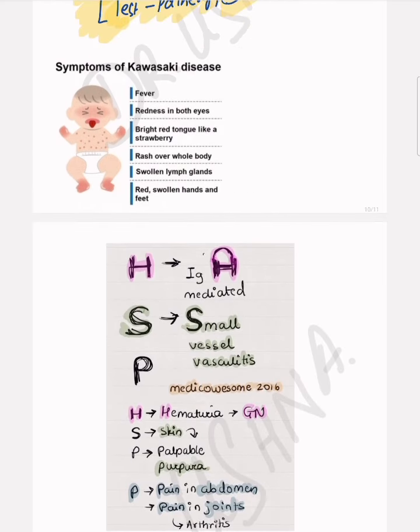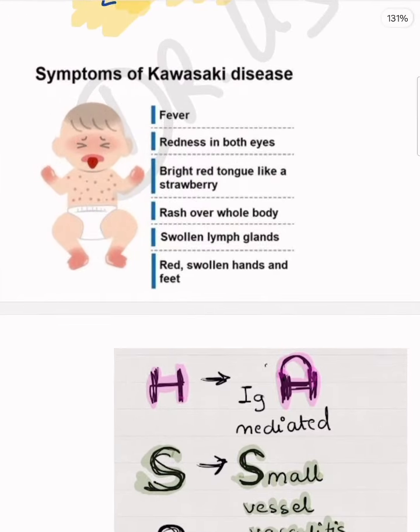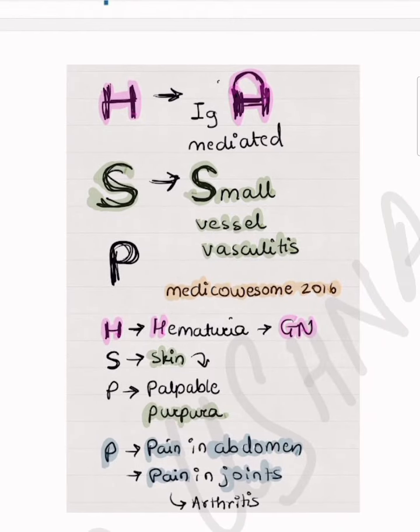This is a topic that most of the time is covered in the pediatric session, but yes, this is an important topic of vasculitis, so we are touching this topic as well. In the form of Kawasaki disease, this is a child who is having fever and redness of both eyes in the form of conjunctivitis, strawberry tongue, rash on the body, swollen lymph nodes, and swollen hands. This is the typical scenario of Kawasaki disease.